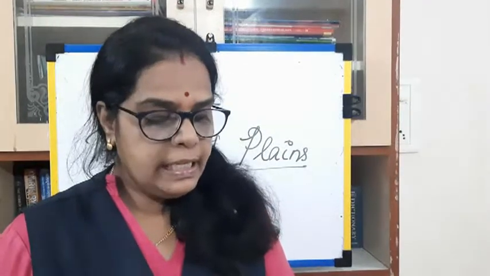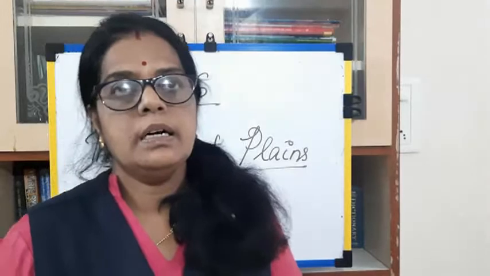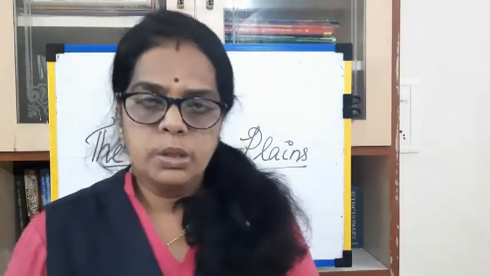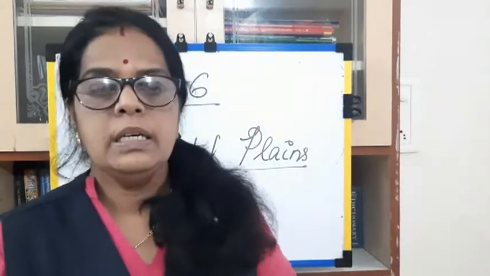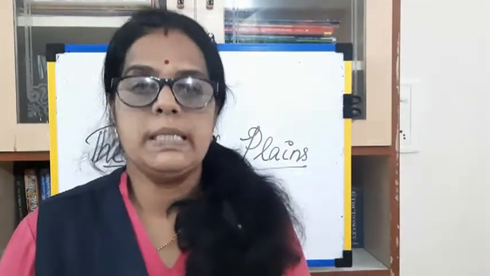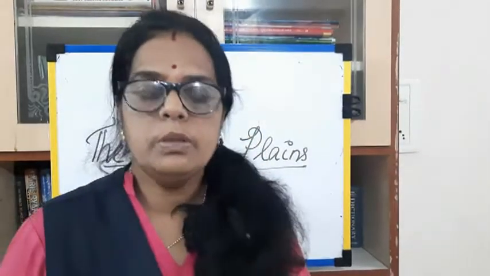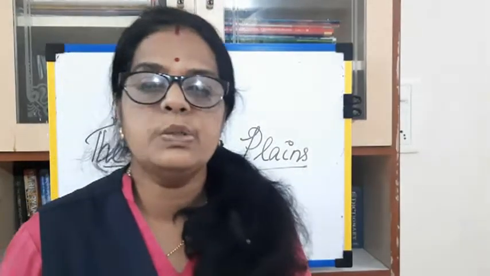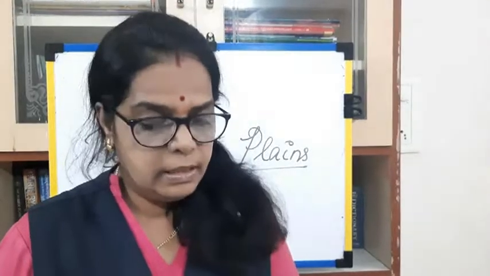It is located along the eastern coast in the state of Odisha. This Chilka Lake is the largest saltwater lake. It is located on the eastern coast. In which state? In Odisha. Okay, this saltwater lake, Chilka Lake, is situated in Odisha. Clear? See the next paragraph.